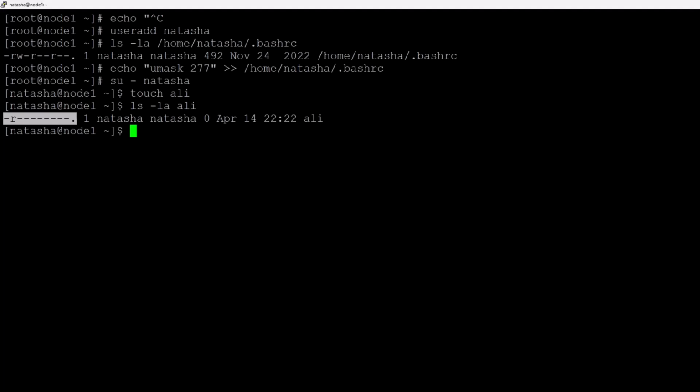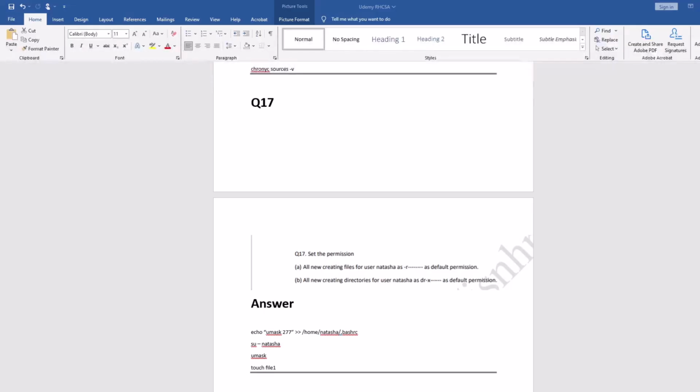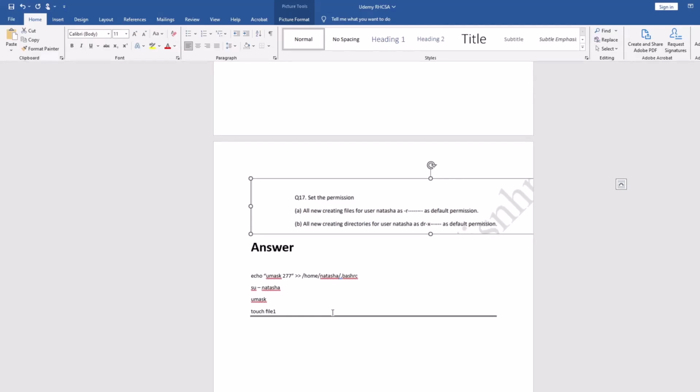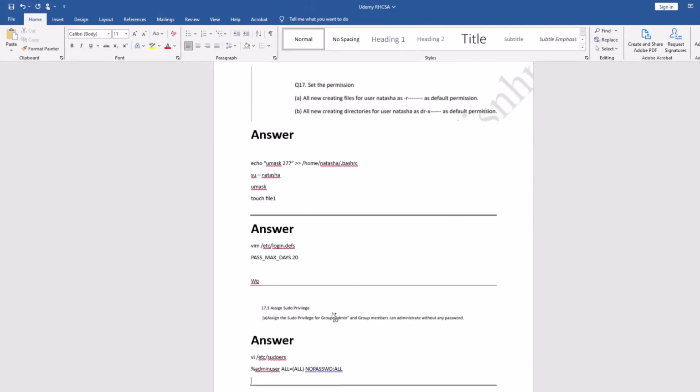so I'm showing you two more questions which you can face in the exam, but I did not receive any such question in the exam. So let me show you a few more questions for it. It is a part of question number 17. So in this question, they will, let me increase the size.